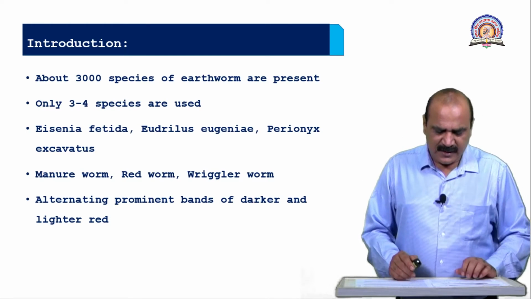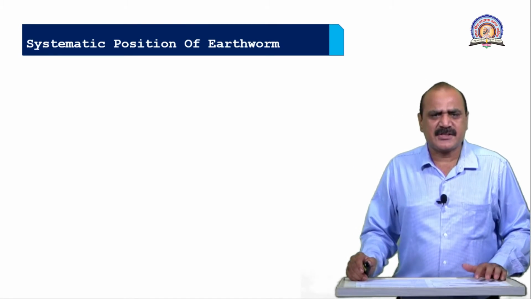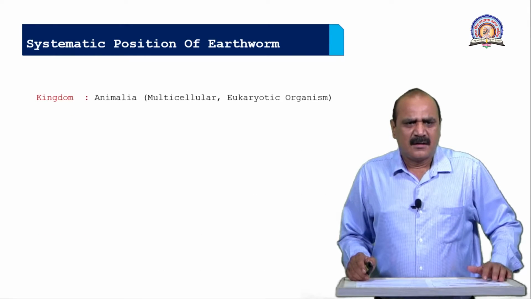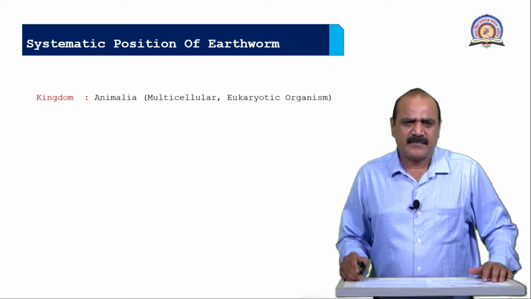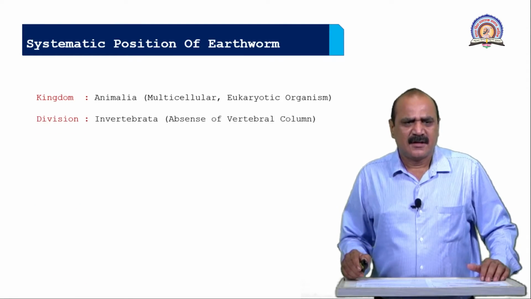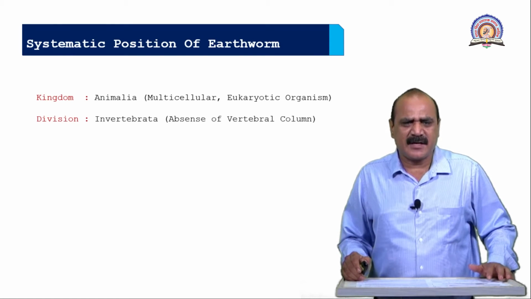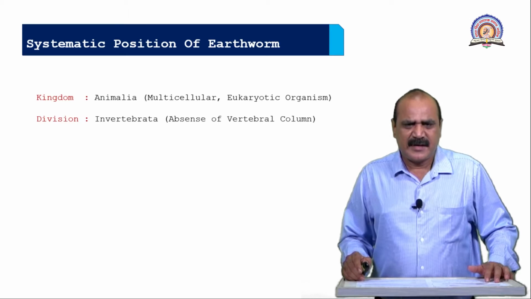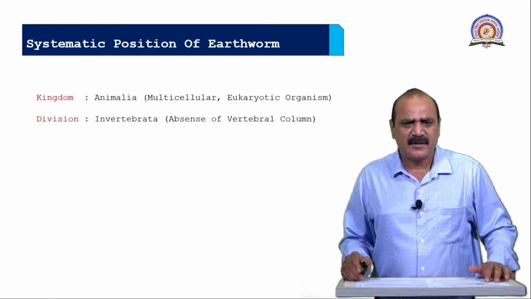The morphology and anatomy related to earthworm. First we will study the systematic position of earthworm. Kingdom Animalia means the body is multicellular and made of eukaryotic cells, many cells are there. Division invertebrata means absence of the vertebral column. Vertebral column is present on the dorsal side in vertebrates, but here the nerve cord is present on the ventral side. This is one of the important characteristics of invertebrata.